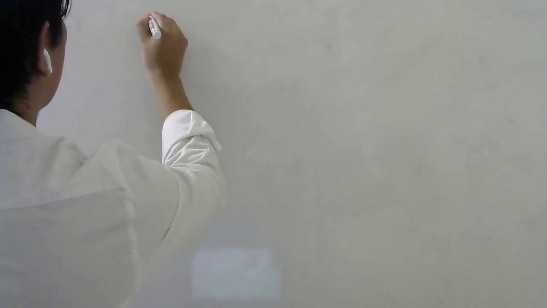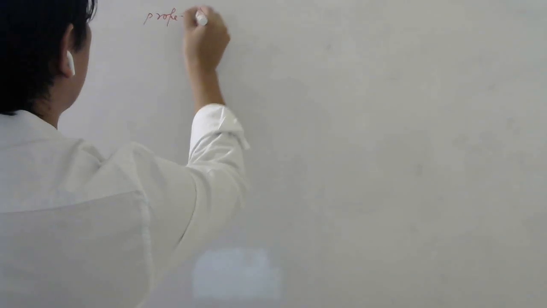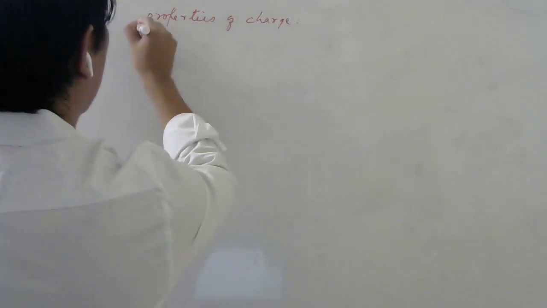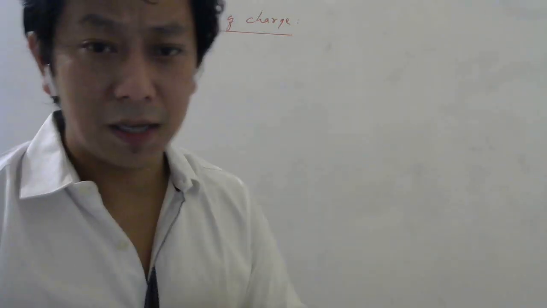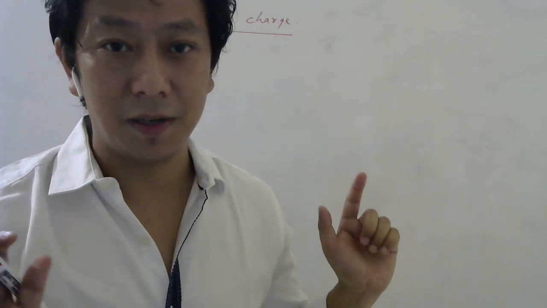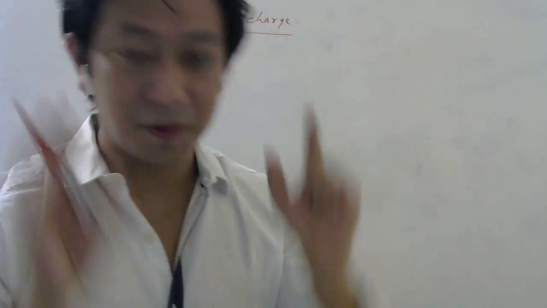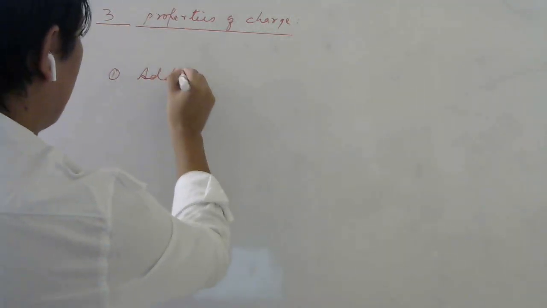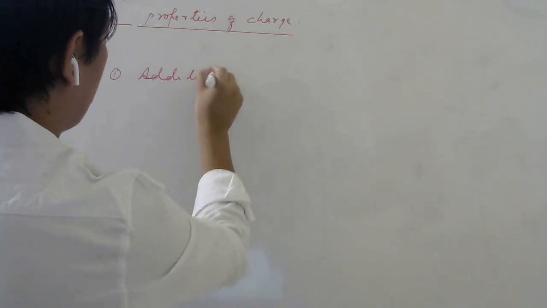Now comes topics which are very important for your board syllabus. So this topic is very important, and it is called properties of charge. So in exam, basically they ask you to write three properties of charge, 3 marks. Okay, three properties basically we need to deal with. Now don't write like charges repel, unlike charges attract. Those properties are not acceptable. It should be as per our NCERT textbook. So the first property is called additivity of charge. Additivity of charge.